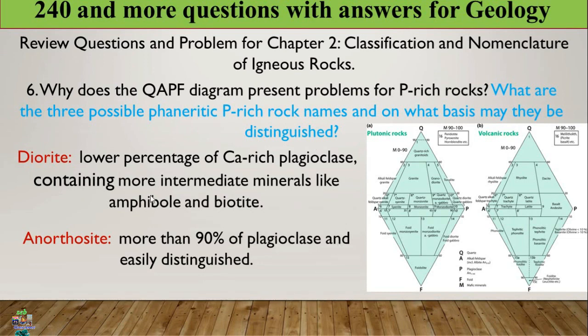So the three rocks are plagioclase-rich rocks that fall within the same place, and we can determine them based on the plagioclase content.